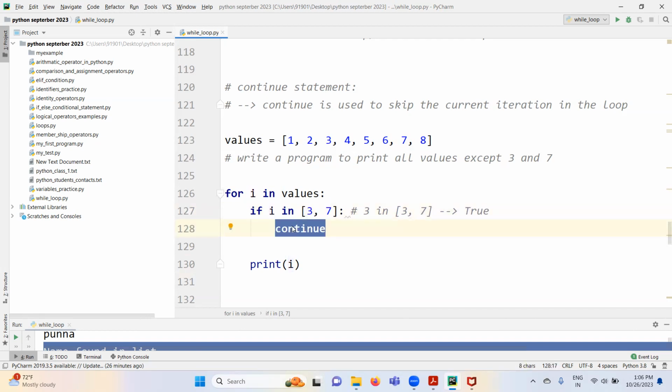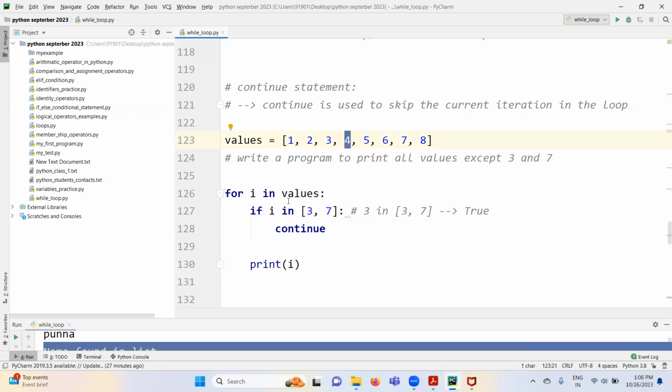Inside the if block we have only the continue statement. Once continue executes, it will skip the current iteration code and start the next iteration, 4. So the print statement is not going to execute when continue is executed here, because continue's behavior is that as soon as it is executed inside the loop, it skips the current iteration's execution and starts the new iteration.